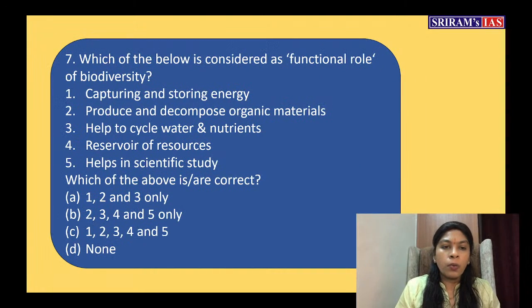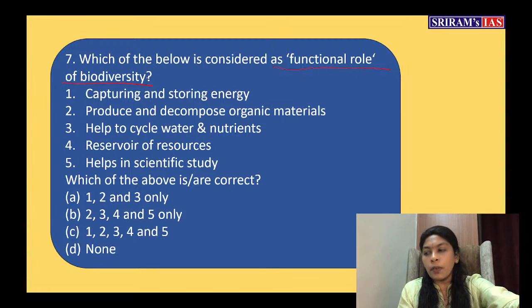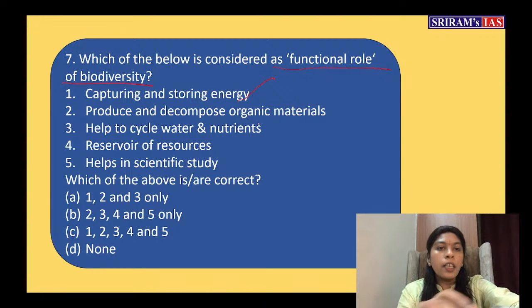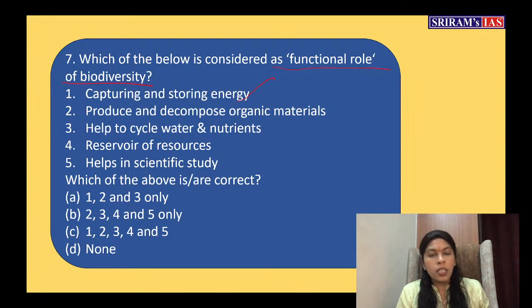Now come to the next question. Which of the below is considered as a functional role of biodiversity? Functional role of biodiversity, that means the function of biodiversity. The statement related to that is: capturing and storing energy, producing and decomposing organic materials, helping to cycle water and nutrients, reservoir of resources, helps in scientific study. Which of the above is or are correct? Let us see. What is the right answer for this question?